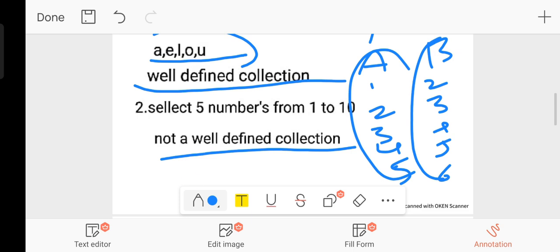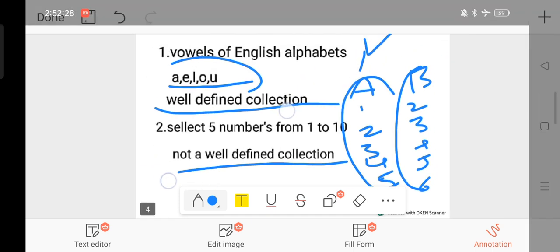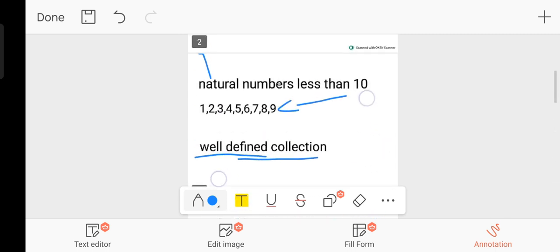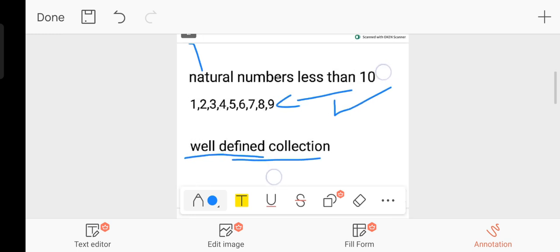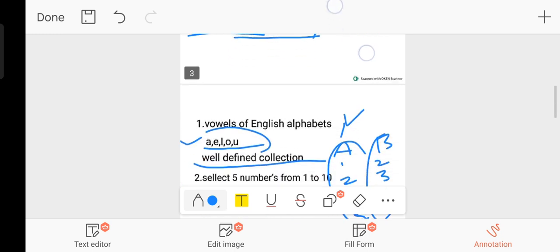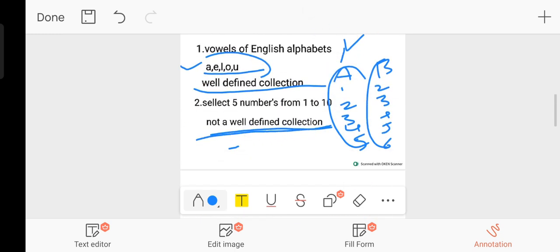Here this and here this and this and here this and this is a well-defined collection. This is not a well-defined collection. The answer varies from person to person or place to place. So what is a set?